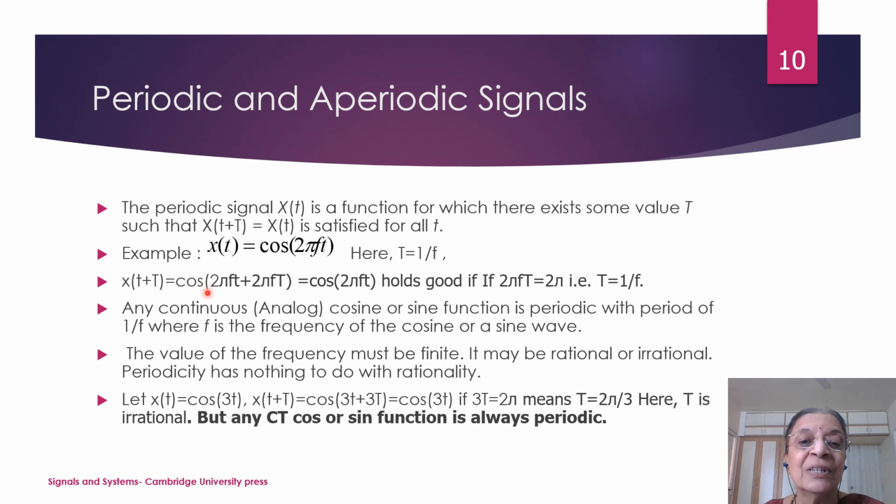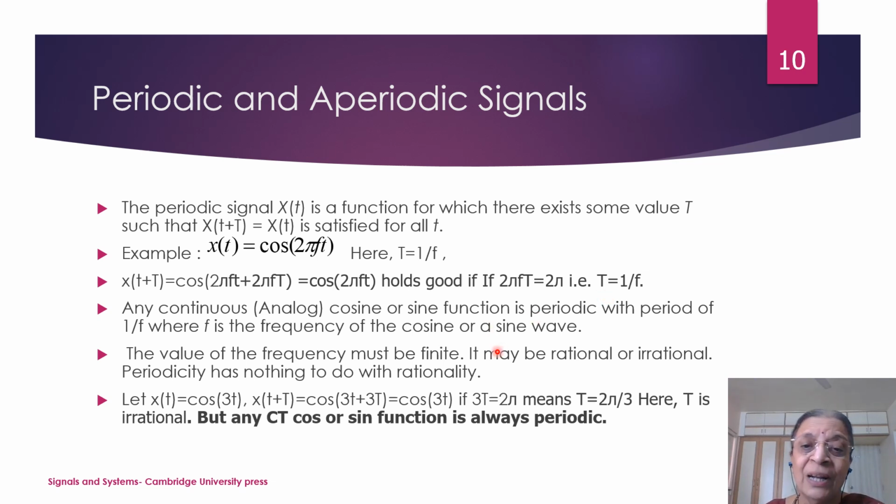So, in case you consider some sine function, sine of 2 pi f t, and suppose you want to say that this is equal to cos of 2 pi f t, then 2 pi f into capital T must be equal to 1, that means capital T is equal to 1 upon f. So, it is periodic with period equal to capital T.